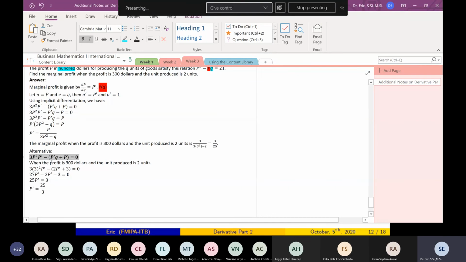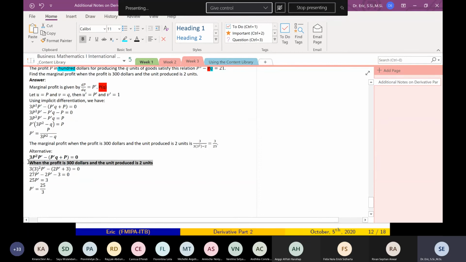So you bring this first, and then you directly evaluate your problem by substituting the profit and the unit produced. But don't forget, you have to add these sentences, because this is just P prime at this one, not for all P, Q. This is just for a certain profit and certain unit produced.